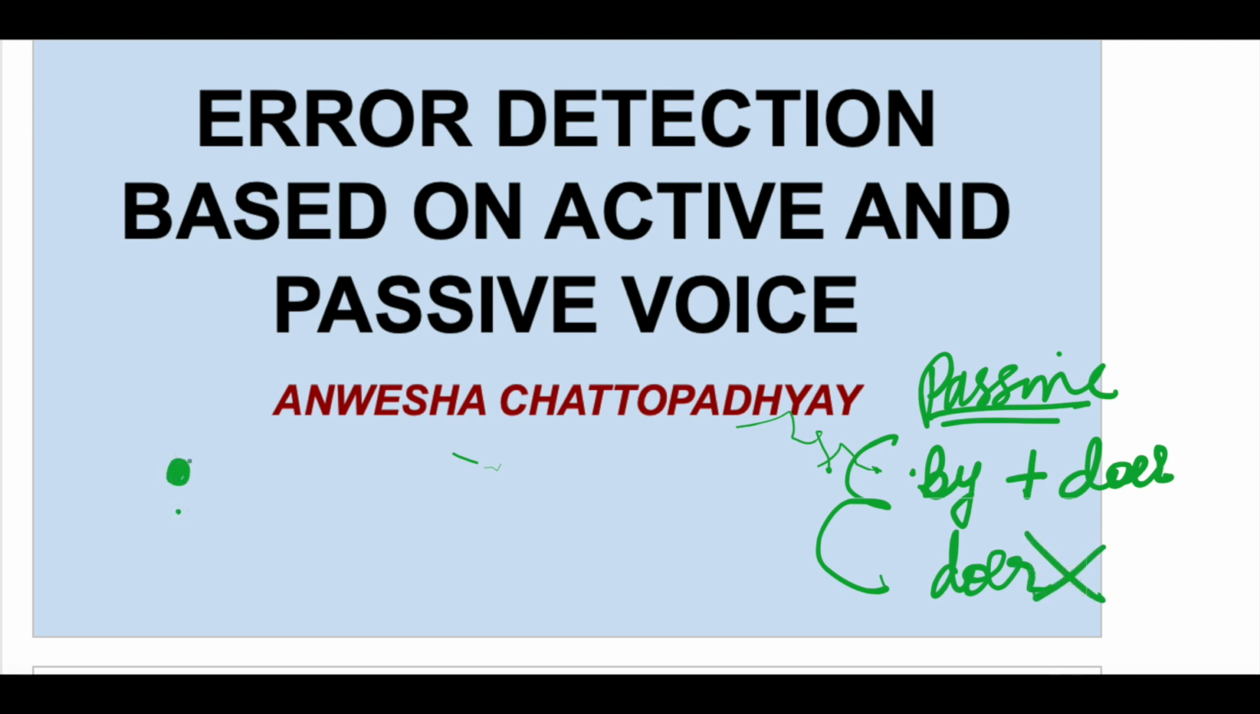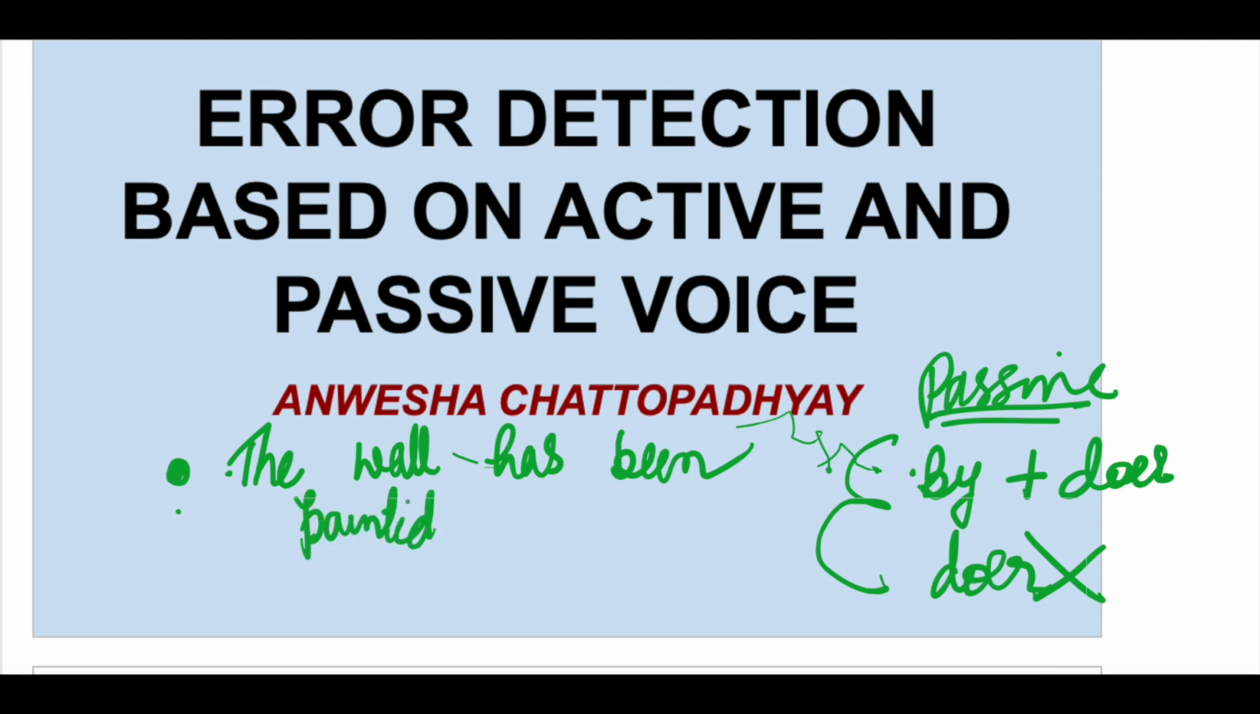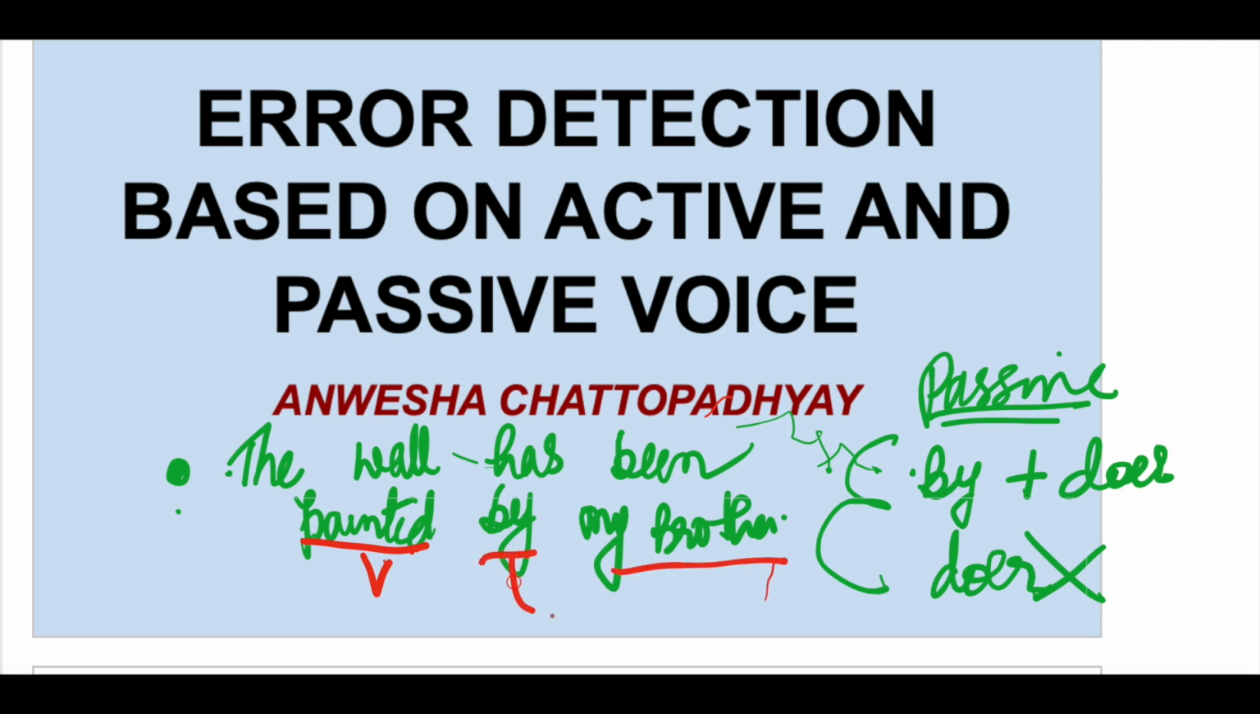So, let's see. Look at the first sentence. The first sentence says, the wall has been painted by my brother. Now here, what is the activity? What is the work? What is the verb? The verb is painted. And who is the doer of the verb? Brother. But this doer is present after by plus doer. So the sentence is in passive voice.